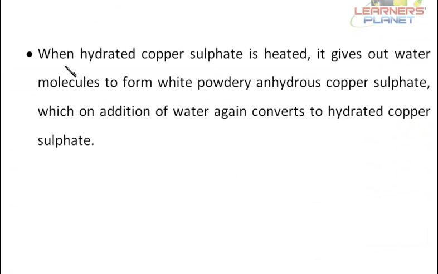When hydrated copper sulfate is heated, it gives out water molecules to form white powdery anhydrous copper sulfate. Say, hydrated copper sulfate, what is the formula? CuSO4, and with each molecule, 5 water molecules are associated. Now, we are heating it. When it is heated, what happens?